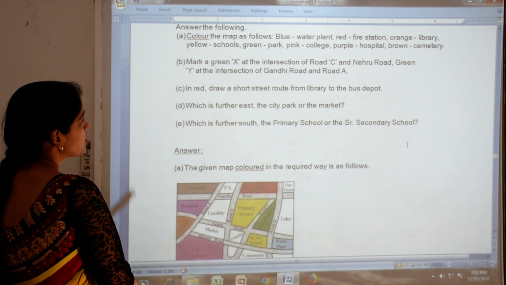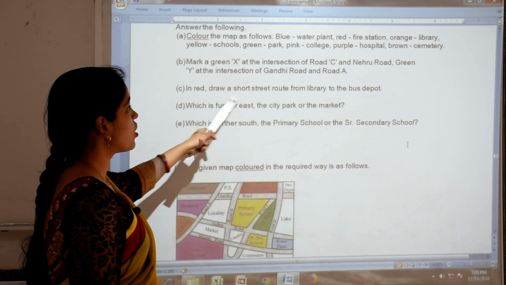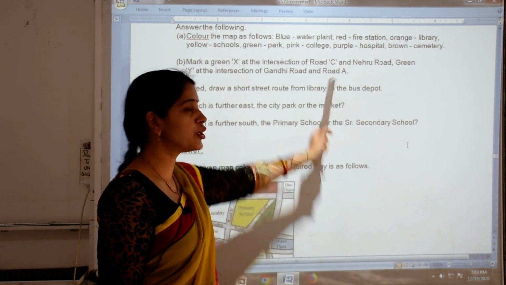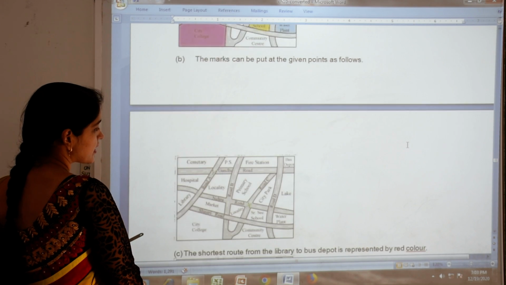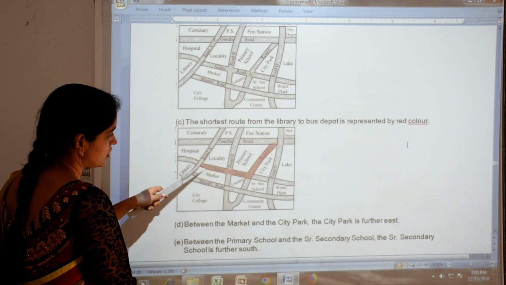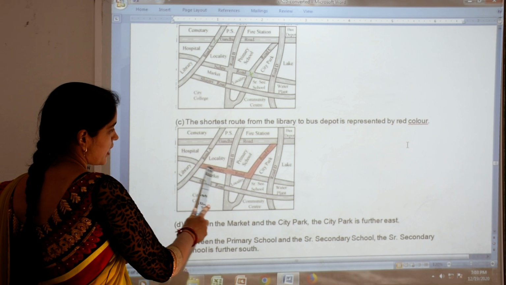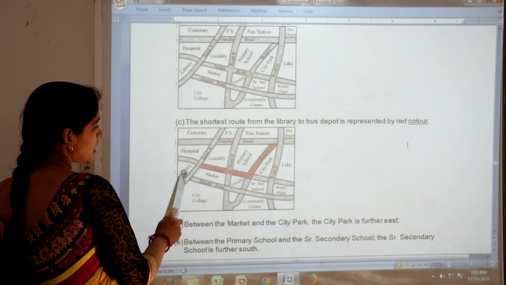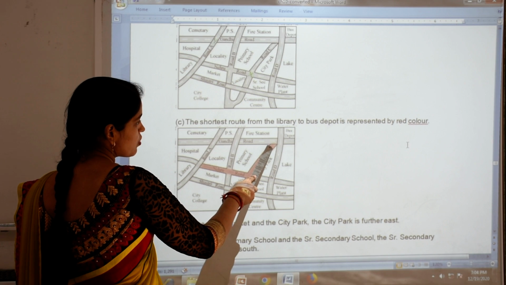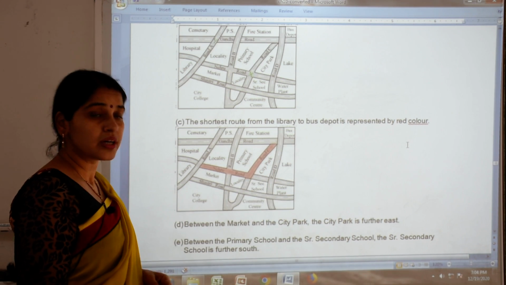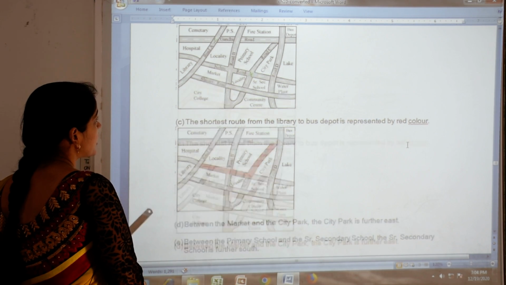Then third one you have given in red, draw a short street from library to bus depot. लाइब्रेरी से बस डिपो तक आपको क्या करना है, रेड कलर से ड्रॉ करना है. तो ये शॉर्ट रोड लेना है आपको, है ना. So this is library, यहाँ नेहरू रोड, then road C and then you reach up to bus depot. Then next one is